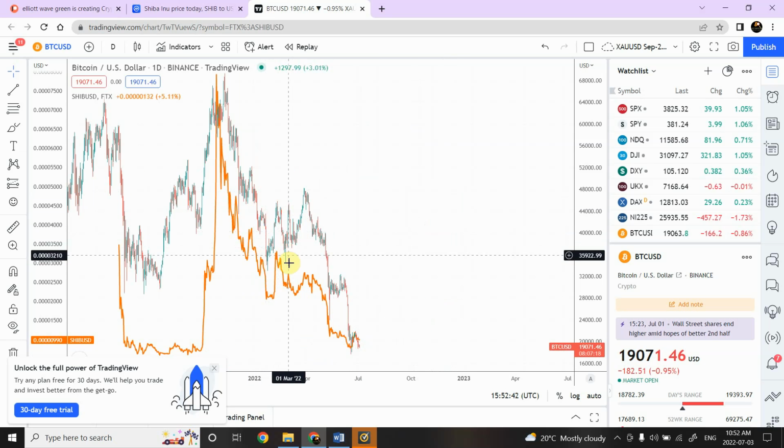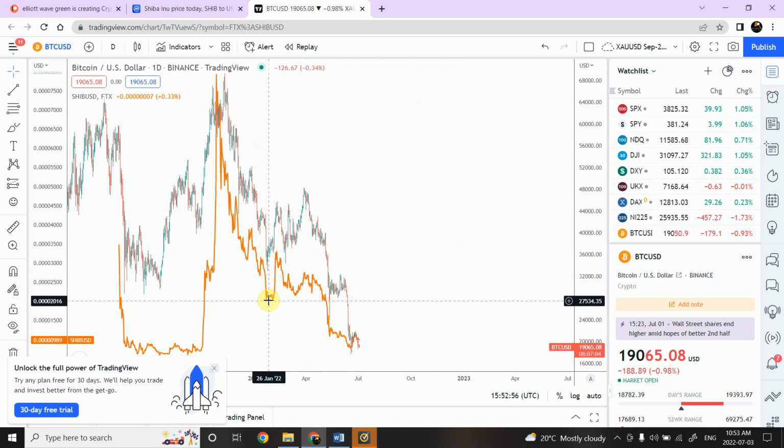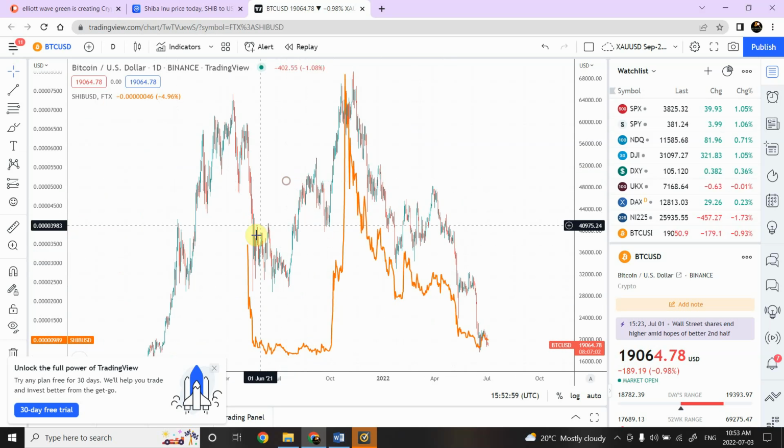So this one I'm talking about, we had this price going up, and we want to see how it's happening. In this case, we can see two advantages for Shiba Inu. This was the top created for Shiba Inu right over here, and then the next top that was created was way beyond this one. So this is definitely an indication of volume increase, an indication of interest increase, with price increasing along with the volume. That's a positive thing.